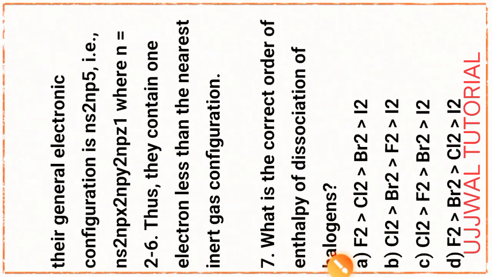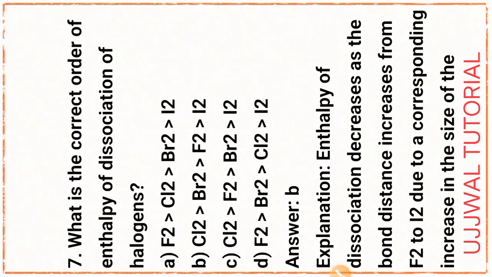Next question, question number 7. What is the correct order of enthalpy of dissociation of halogen? Option B, that is chlorine greater than bromine greater than fluorine greater than iodine.